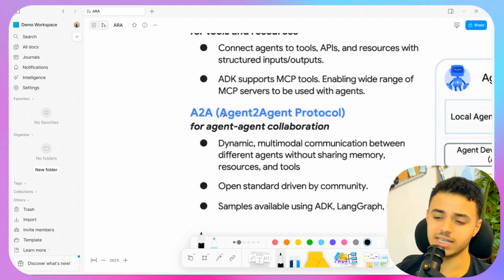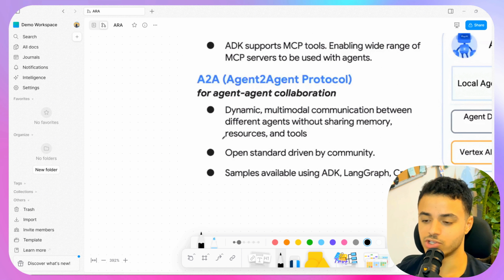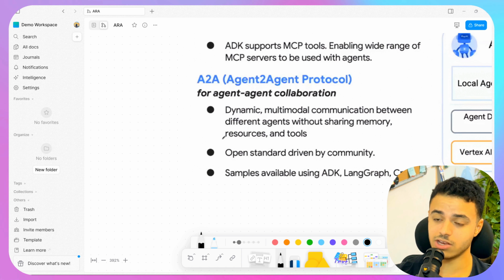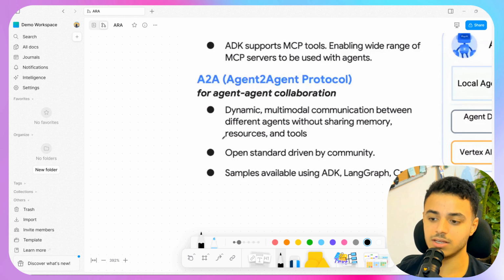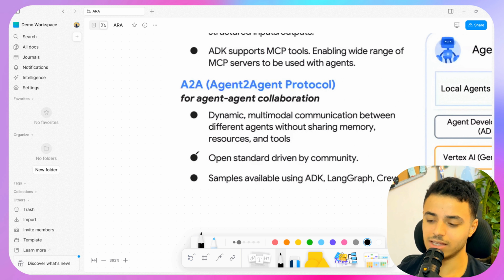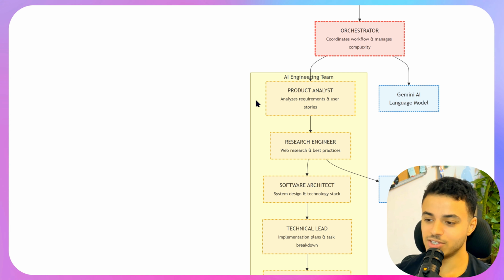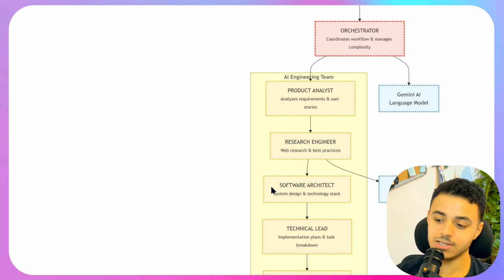Now, the second one is A2A, or agent to agent, and it is agent-based collaboration, in which we have specific agents specialized in something, and they are collaborating to get something done. So it is a dynamic, multimodal, open standard protocol, and it also has the ADK for most of the agentic AI frameworks. So literally, I built an AI engineering team or a complete software company. And these are the tools that I've been working on.